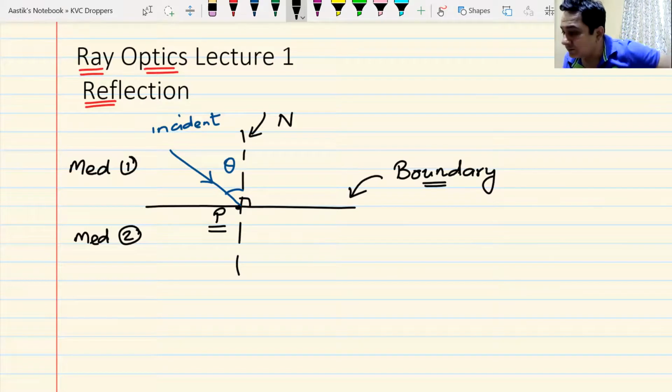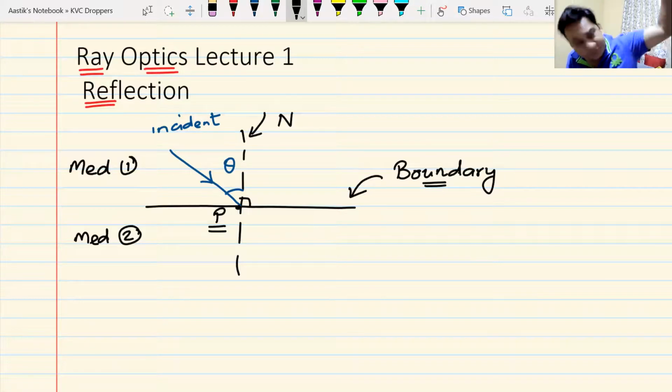Three things can only happen with radiation. Light is also a radiation, my dear friends. So let us forget about it getting absorbed. Let us forget about it getting transmitted, because transmission will be known as refraction. We'll come to that.